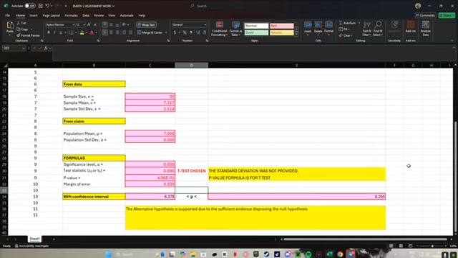So the conclusion will be, since the p-value 0.496 is greater than the significance level 0.05, we fail to reject the null hypothesis. The data does not provide sufficient evidence to conclude that the global average screen time exceeds 7 hours. However, the confidence interval suggests that the true mean likely lies between 6.378 and 6.255 hours.